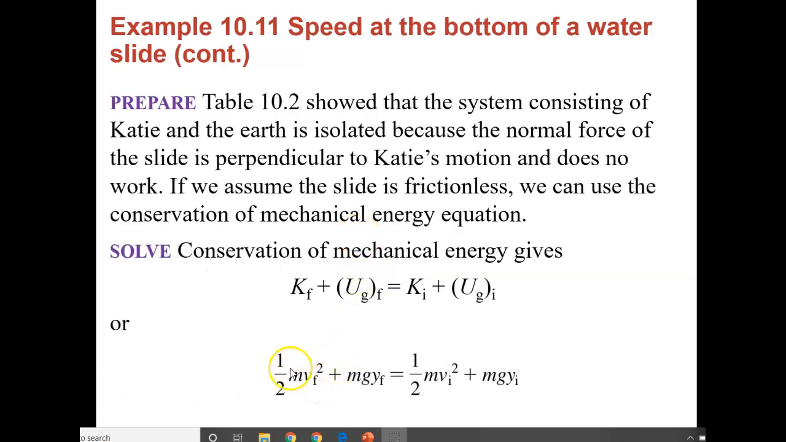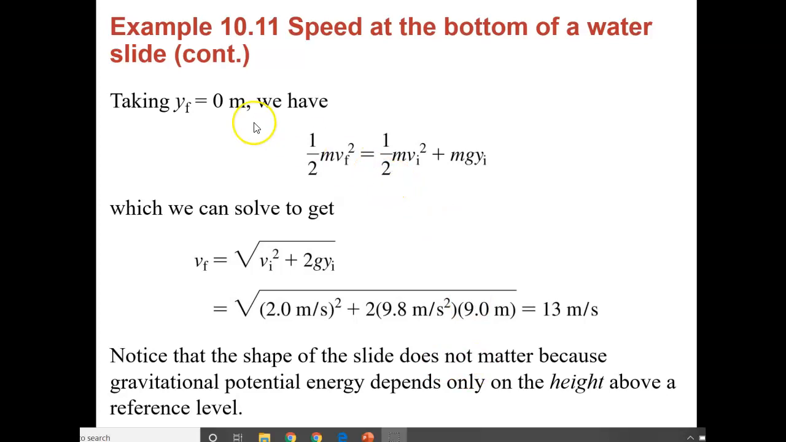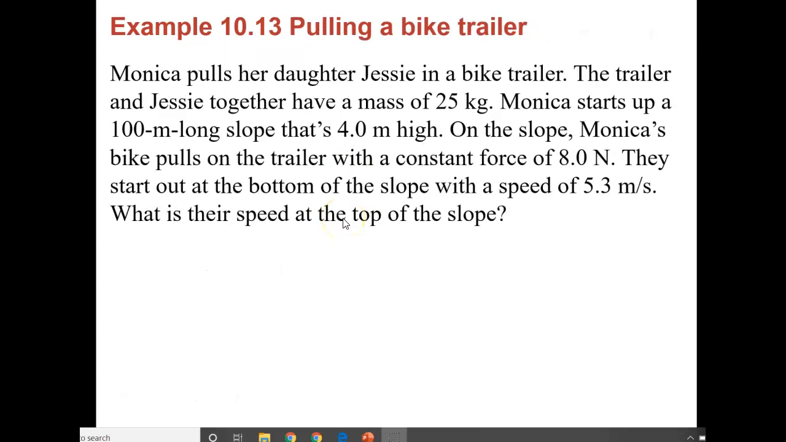Going again, because our final energy is equal to initial energy, we have no final height, so we have no final gravitational potential energy. All right, so we're going to look at another problem.